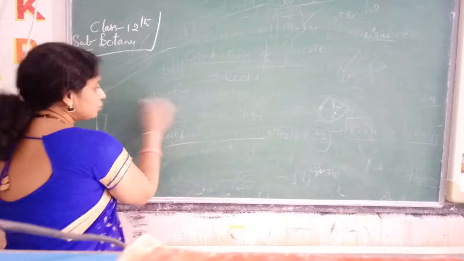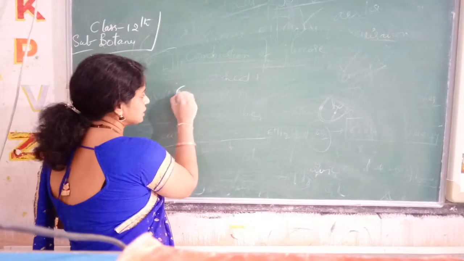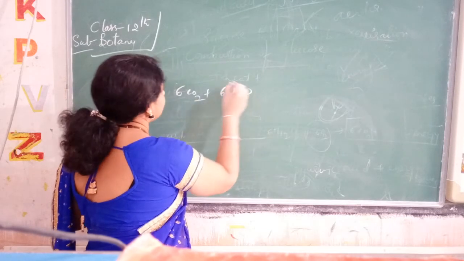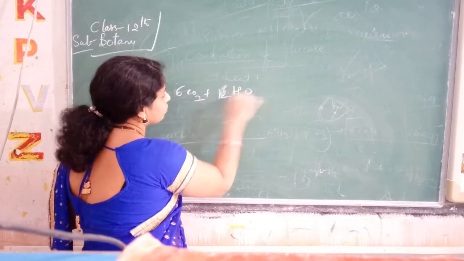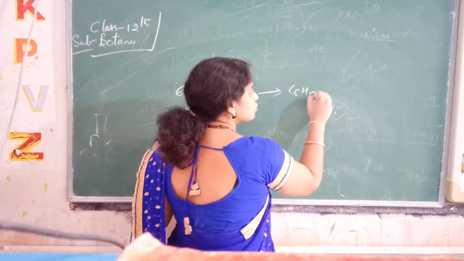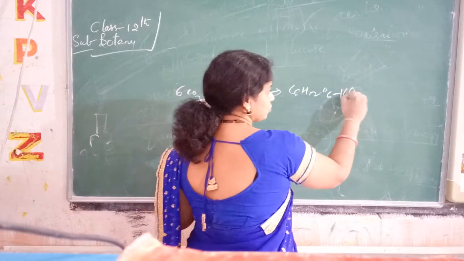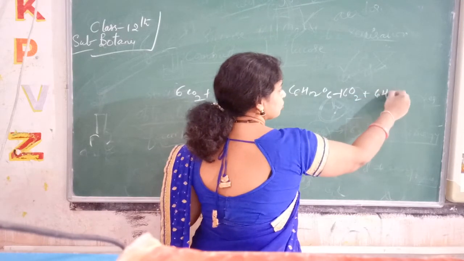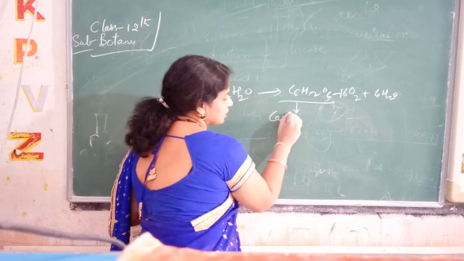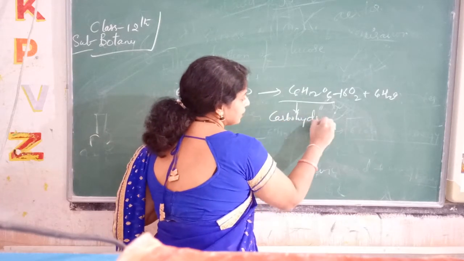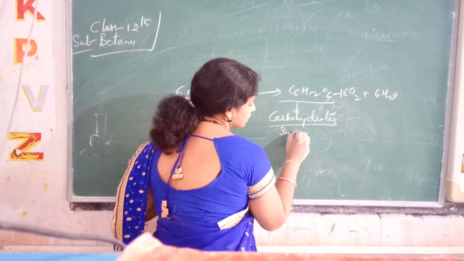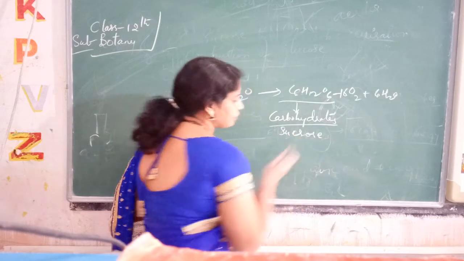See here, during photosynthesis, 6CO2 plus 12H2O, in the presence of sunlight, gives rise to C6H12O6 plus 6O2 plus 6H2O. So what is liberated? Carbohydrates, which are nothing but sugars or sucrose, for your understanding.